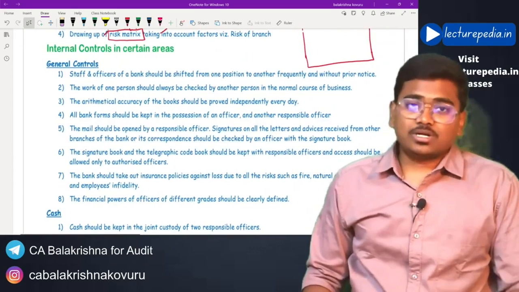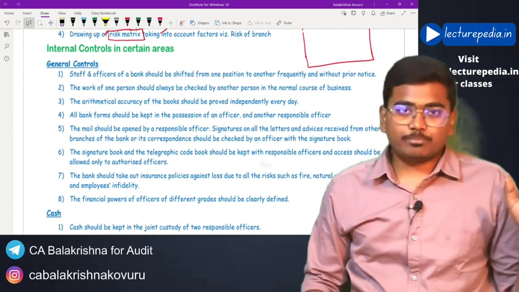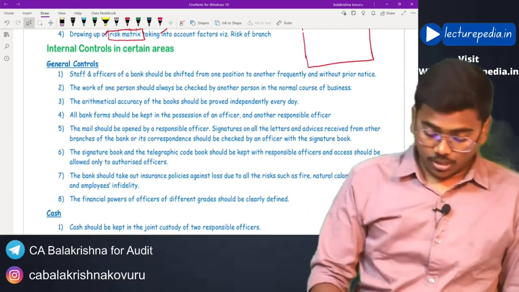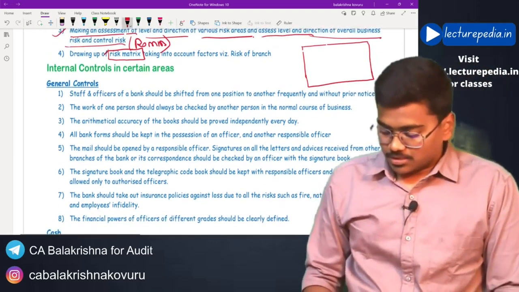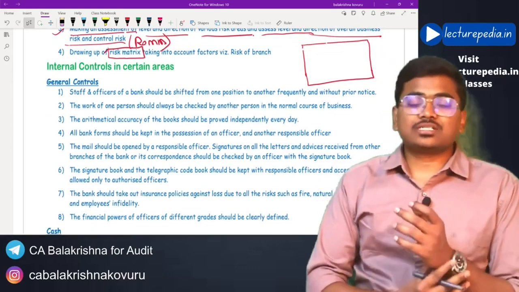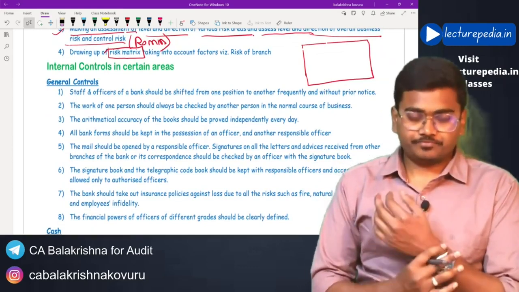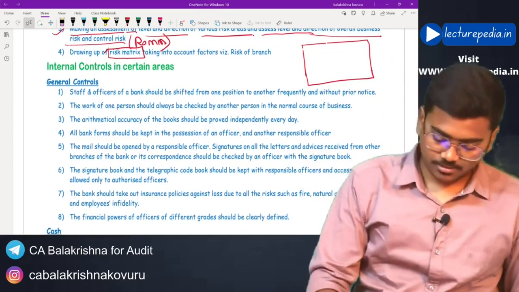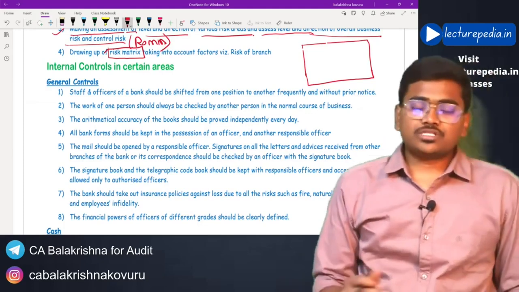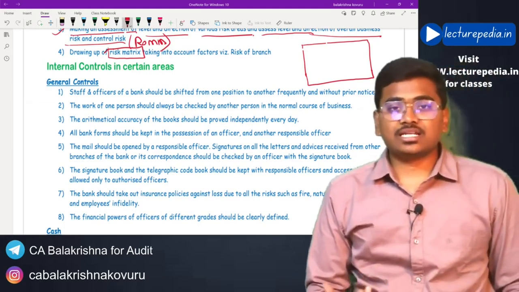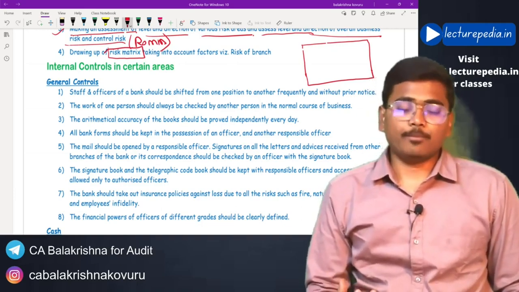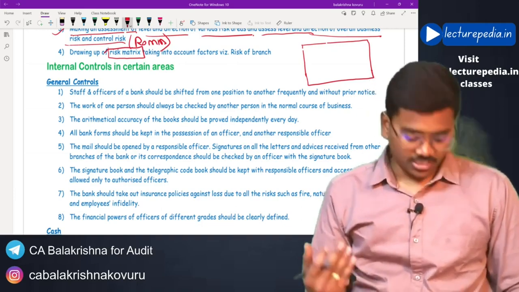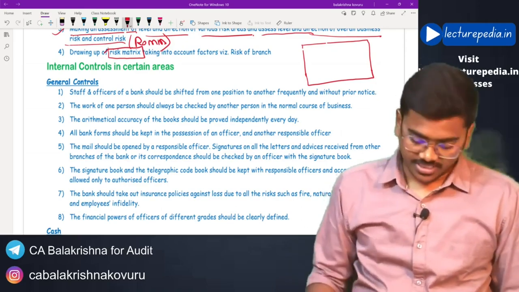Till now we have discussed the introduction to bank audit. Now we will see some of the internal controls in certain areas. There are various areas in which the bank has to establish certain internal controls. What internal controls have to be established by the bank and what internal controls the auditor will verify in the different areas?